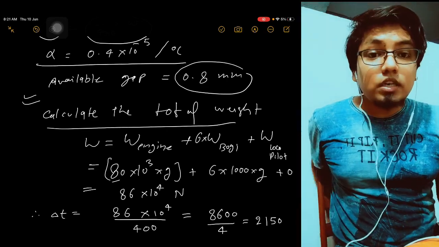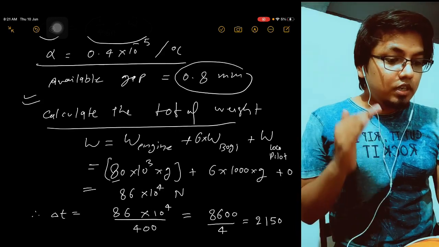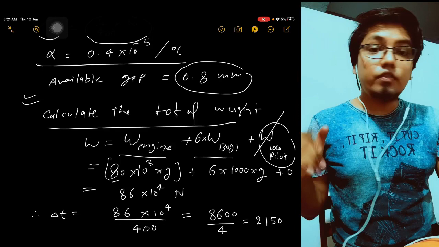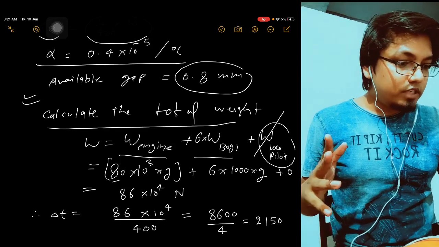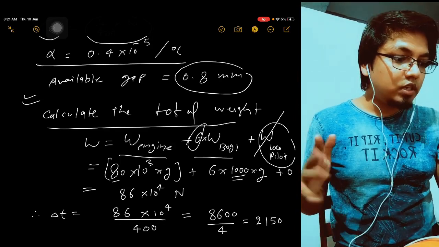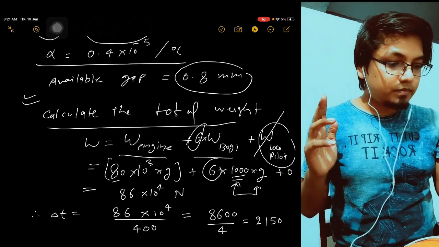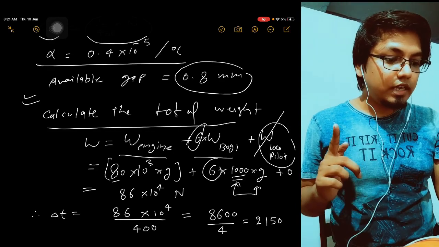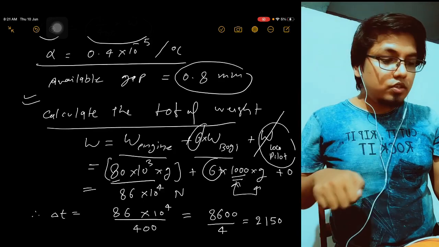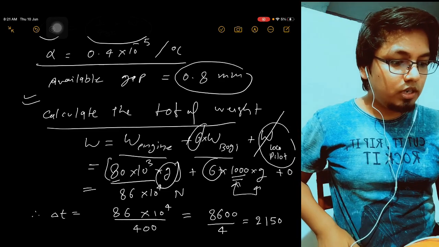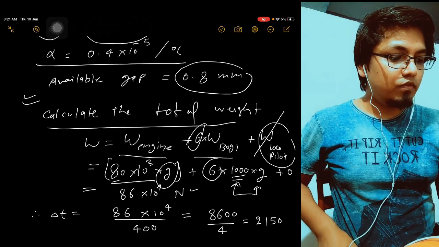So the total weight, if you calculate, is the weight of the engine, then the weight of the bogie, and the loco pilot weight. The loco pilot weight we have to ignore, and we have 6 bogies and every bogie mass is 1000, so multiply m into g with 6 bogies, right? Then the weight of the engine is 80,000, so 80 into 10 to the power 3 into g, mg, because we have to find the weight, so it will be total 86 into 10 to the power 4 Newton.